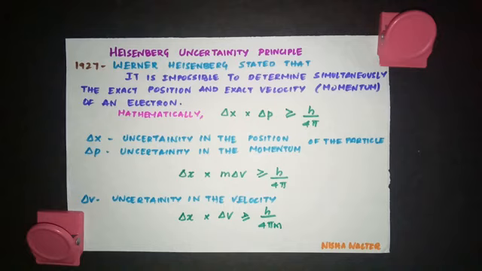But when you hit the electron with the light, what will happen? The electron will absorb that light. It will jump from one orbit to another orbit. So the position will change. And also the velocity of the electron is disturbed. So you cannot measure simultaneously, which means at the same time, both the position and the velocity. You can measure either of these two. If you get an exact value of position, then you cannot measure velocity. When you get the exact value of velocity, you cannot measure position.